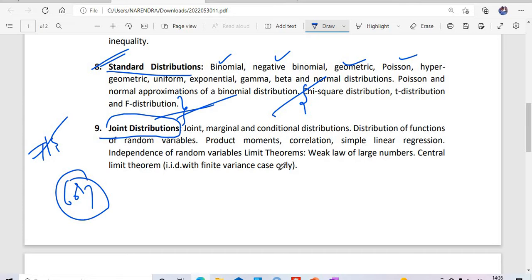Out of 6 or 7, correlation is 1, regression is 1 or 2 also, weak law of large numbers is 1, central limit theorem 1. So 4 questions are fixed here, no doubt: correlation, regression, weak law of large numbers, central limit theorem. And again, from joint distributions there will be marginals or conditional distributions. Here the main point is they will give you some joint distribution, so we will discuss in the slide.